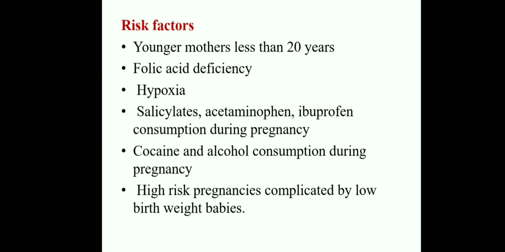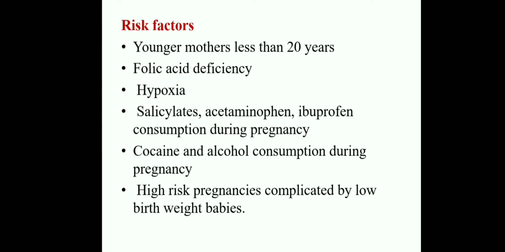Okay, and coming to the risk factors. What are the risk factors? A younger mother, less than 20 years of age, because her reproductive system is not well developed. Mothers who have delivered newborns with congenital malformations, folic acid deficiency, hypoxia, and consumption of salicylates, acetaminophen and ibuprofen during pregnancy.